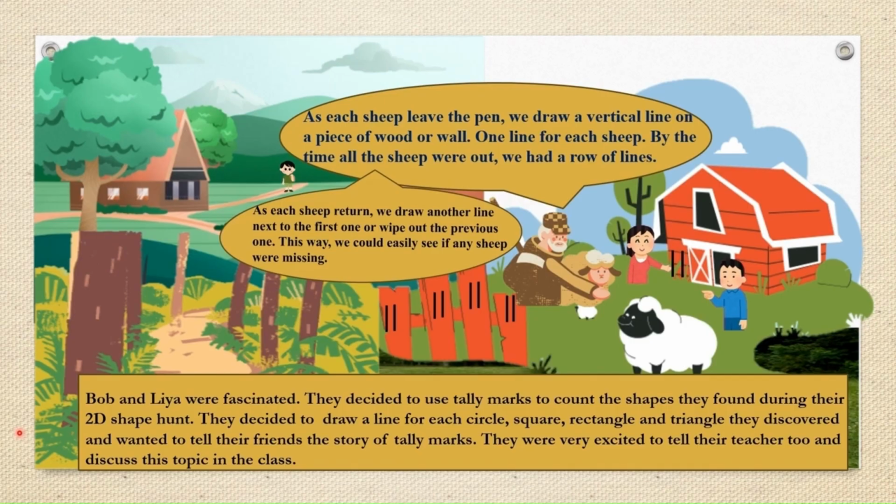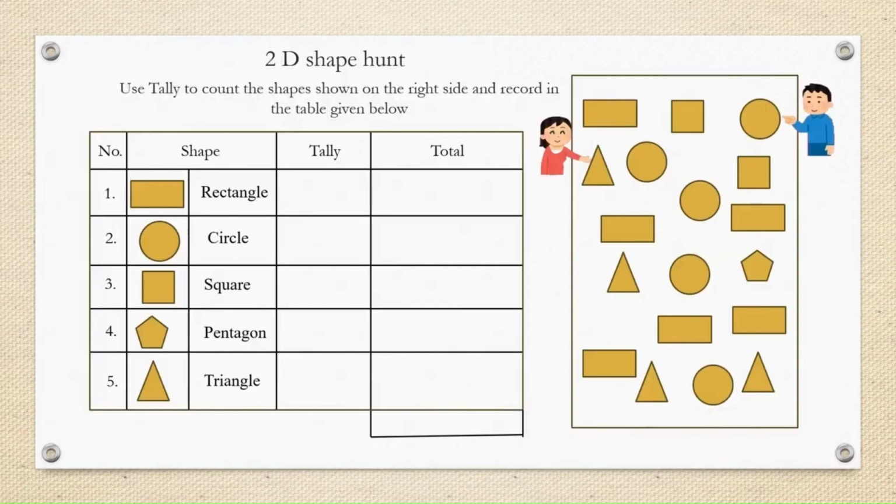Bob and Leah were fascinated. They decided to use tally marks to count the shapes they found during their 2D shape hunt. They decided to draw a line for each circle, square, rectangle and triangle they discovered and wanted to tell their friends the story of tally marks. They were very excited to tell their teacher too and discuss this topic in the class.